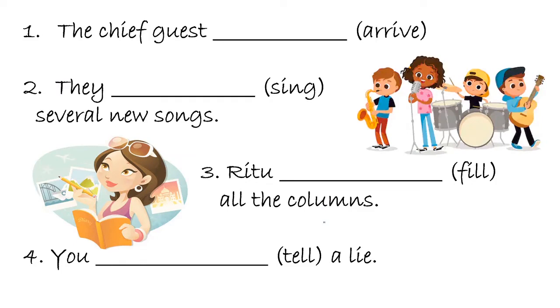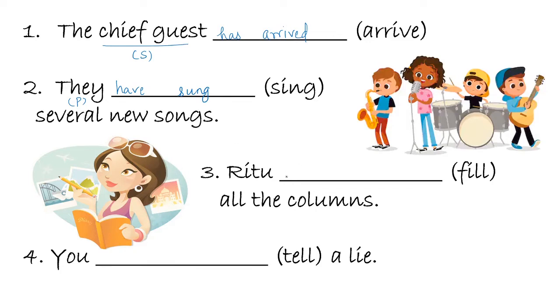So here I have few questions and I just want you to answer the questions for the given verbs in the present perfect tense. So the chief guest dash arrive. So the subject here is the chief guest, which is in singular. So for singular subjects we use has. So the chief guest has arrived. So the third form of the verb arrive is arrived. Arrive, arrived, arrived. They, so they is plural here, and for plural subjects we use have. They have. The third form of the verb sing is sung. Sing, sang, sung. So they have sung several new songs.